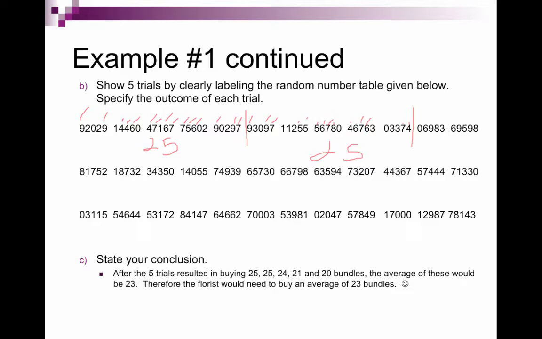Now, there is another way that we could go about doing this. We could look at this and say the maximum number is 25, so he should buy 25 bundles, because based on our trials, that will guarantee that he does this. Or you can take an average. Either way in this situation would be appropriate. You would just have to explain, if you went with 25, why you are going with 25. Again, it's that explanation and putting things into context that is going to be so important in this class.